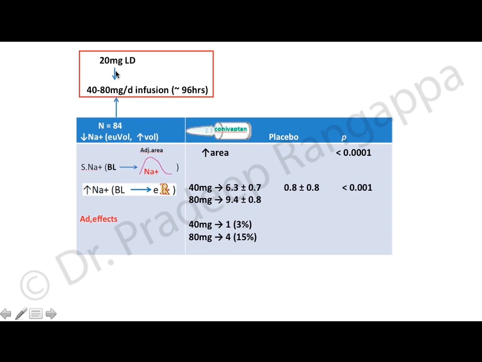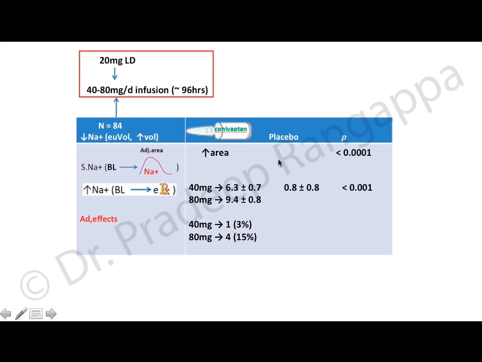For IV conivaptan, the dose they gave was a 20 milligram loading dose followed by 40 to 80 milligrams per day as infusion for 96 hours. They had 84 patients who had hyponatremia due to euvolemia or hypervolemia. They had a conivaptan group and a placebo group. They looked at serum sodium change from baseline to the adjusted area under the sodium time curve, and found there was an increase, which means the serum sodium increase was much better in the conivaptan group as compared to placebo.